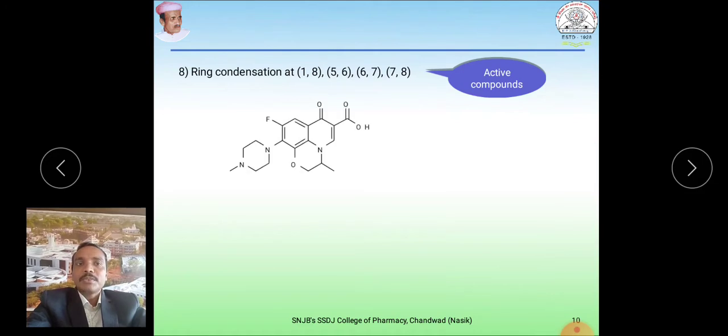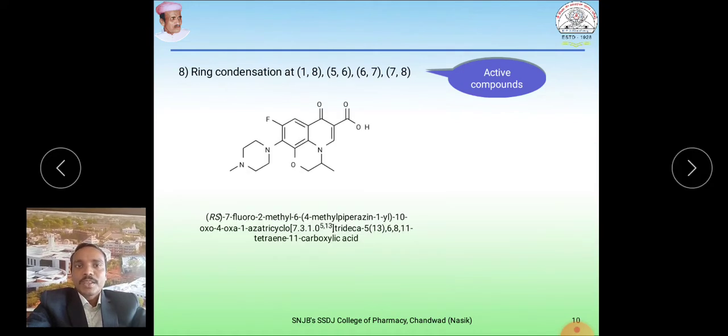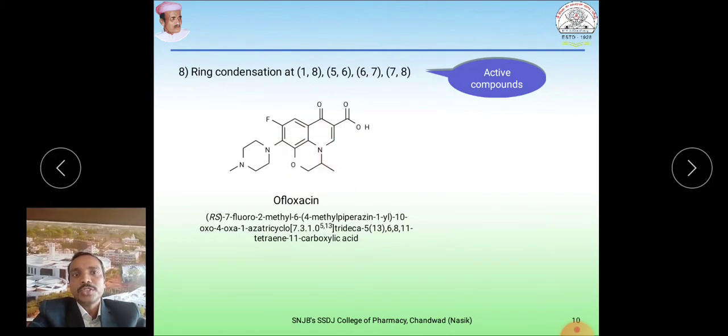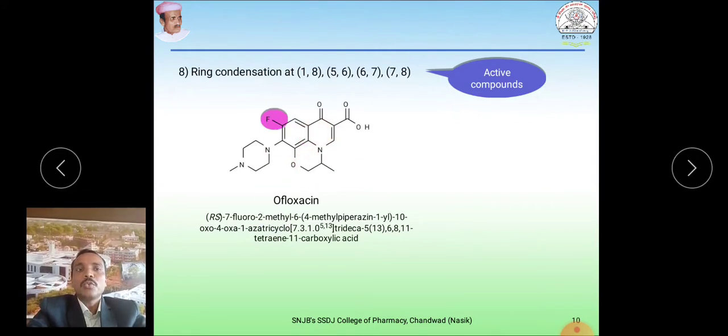Let us see an example. Here is ofloxacin, one example of 1,8 ring condensation. Ring condensation means there is one more ring. This one more ring is condensed at position 1 and position 8, and that gives an active compound.